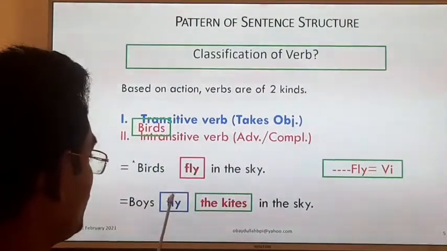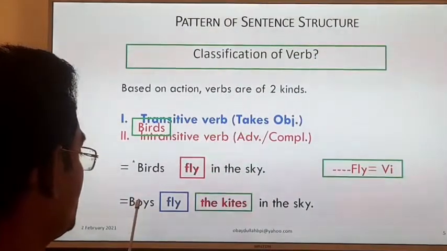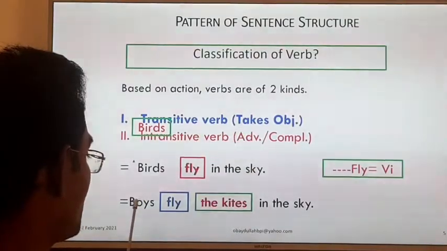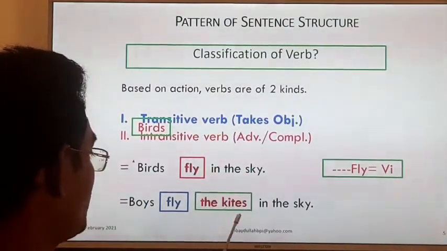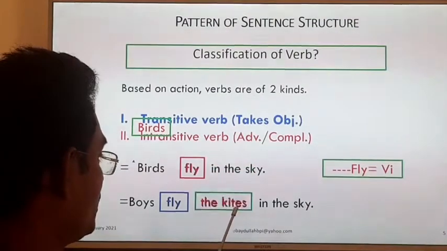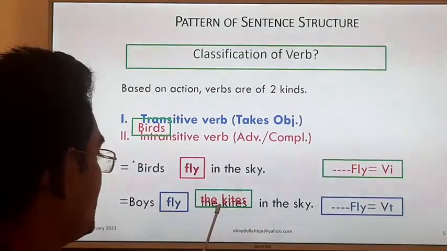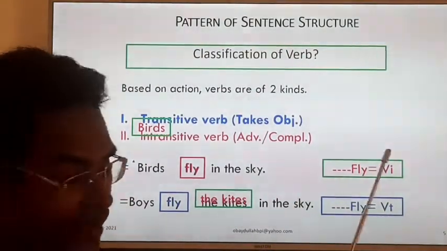When the action of the verb doesn't fall on the subject, but places the action on another word, we call this verb transitive, and the kites here is the object.